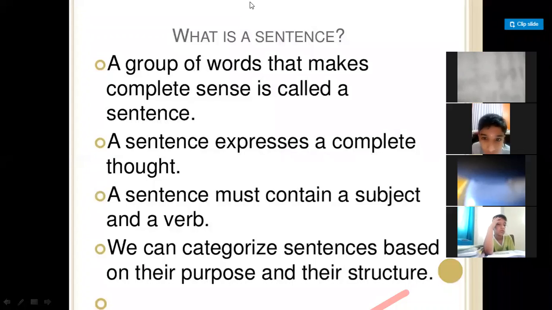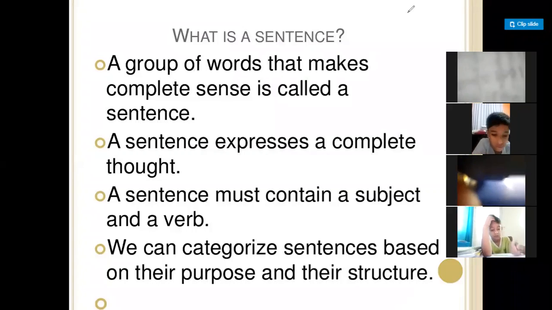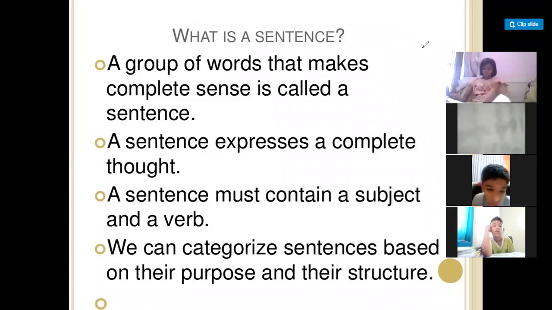Now, after reading the sentence, we should know what the definition of a sentence is. A group of words that makes complete sense is called a sentence. When you frame a sentence, how is it made?